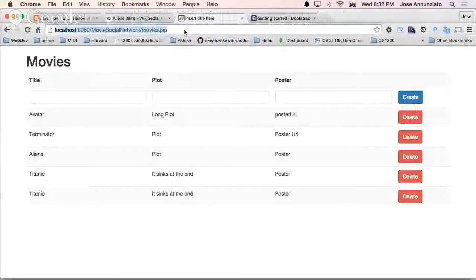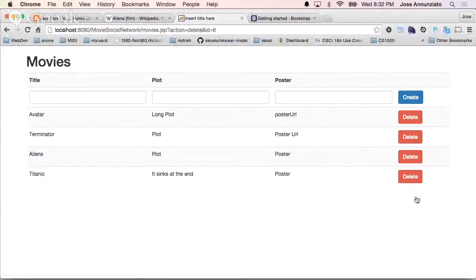So let me refresh this. And if I click here, it removes it, right? So I'm not going to go into all the other ones because we did that two weeks ago, right? What's interesting is being able to navigate between the movies and the actors, right? Being able to go and follow the relationships, right? If you have any one-to-many relationship, you want to be able to navigate both ways, right?